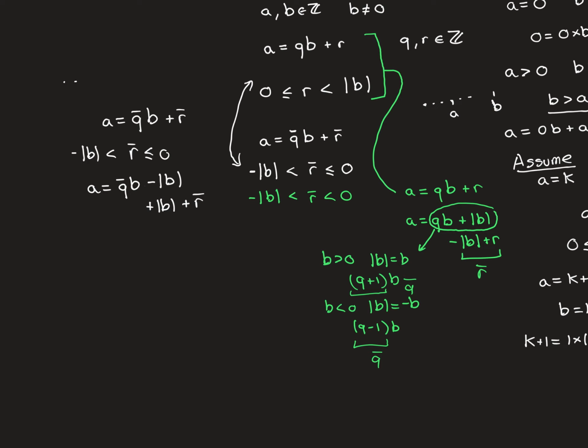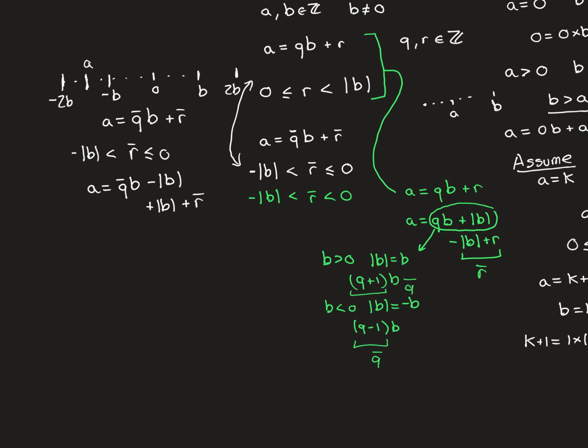If we have our number line here, this is the integer number line, and then we have 0 here. Suppose we have b here, negative b here, negative 2b here, 2b over here, and then we might have a somewhere here. So we know that in this case we're going to the one on the left, and in this case we're going to the one on the right to have a negative remainder.